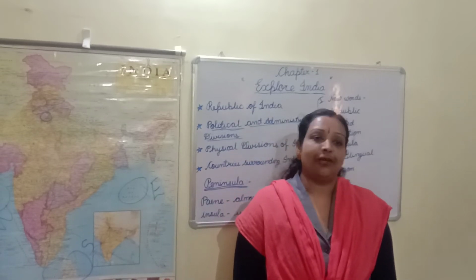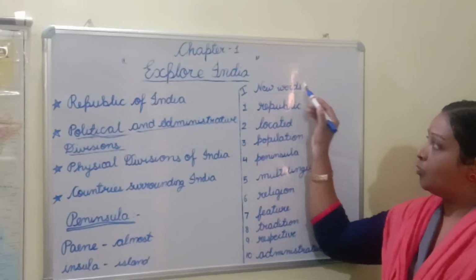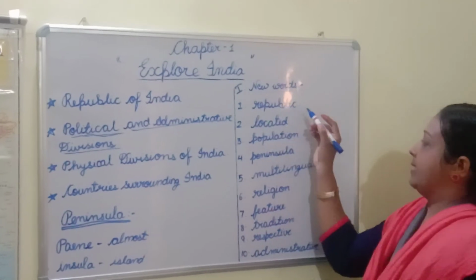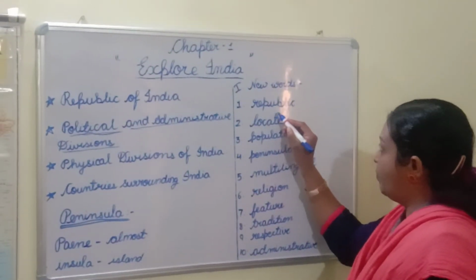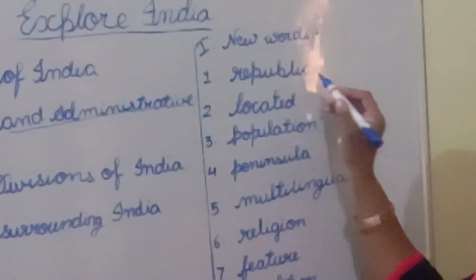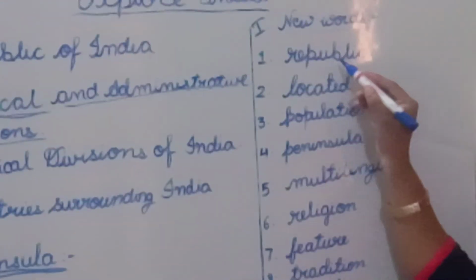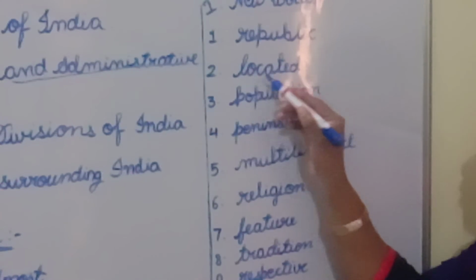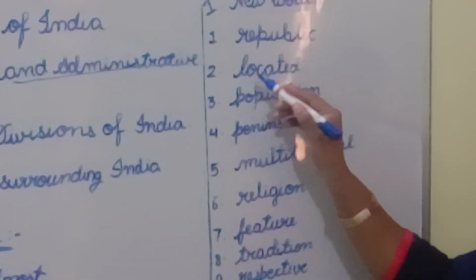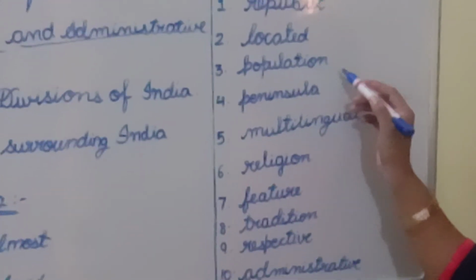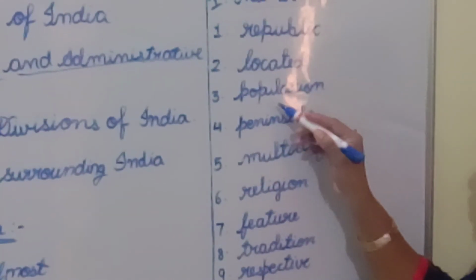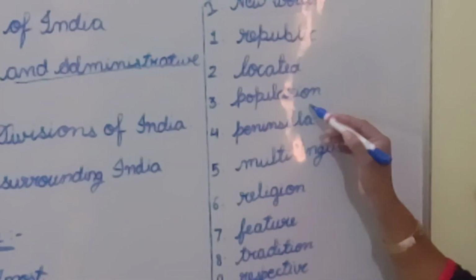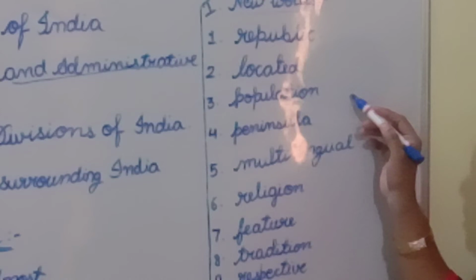Now I will give you homework. New words: Republic, R-E-P-U-B-L-I-C. Located, L-O-C-A-T-E-D. Population, P-O-P-U-L-A-T-I-O-N.